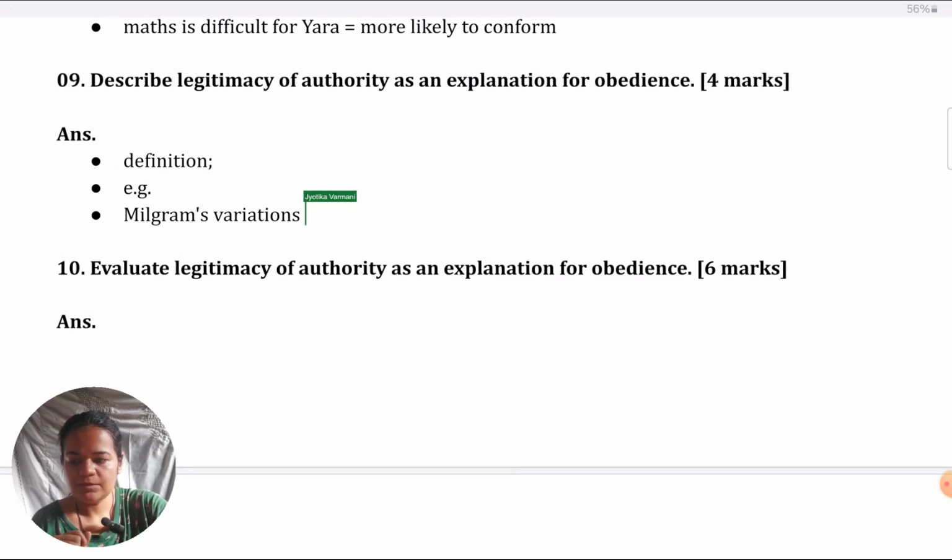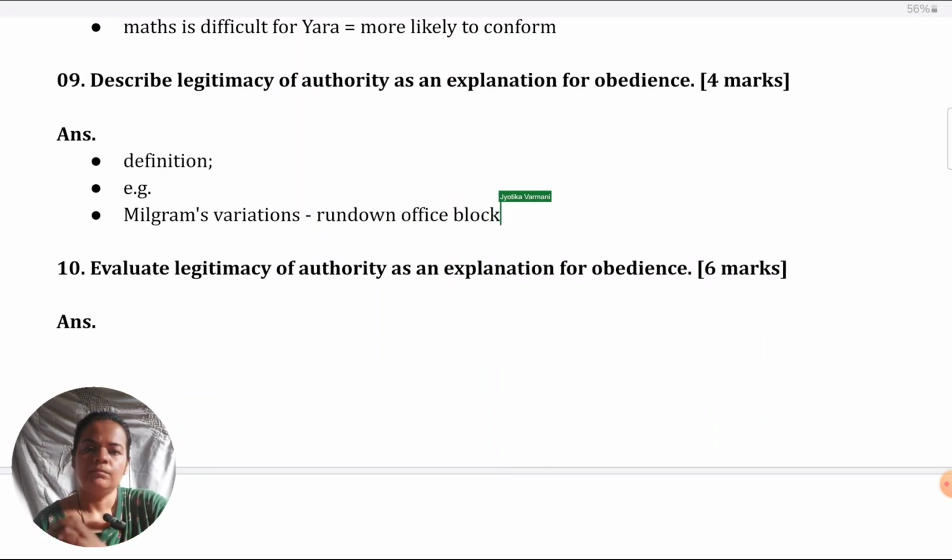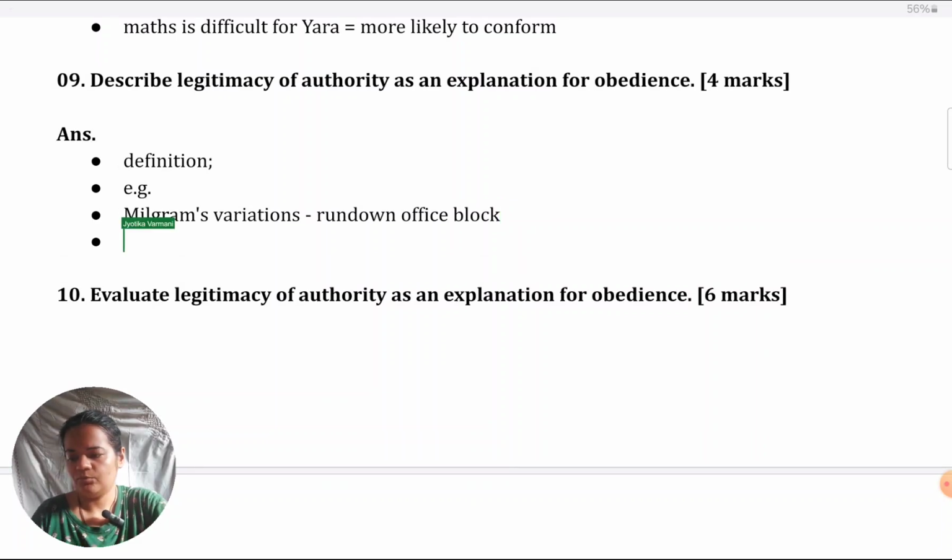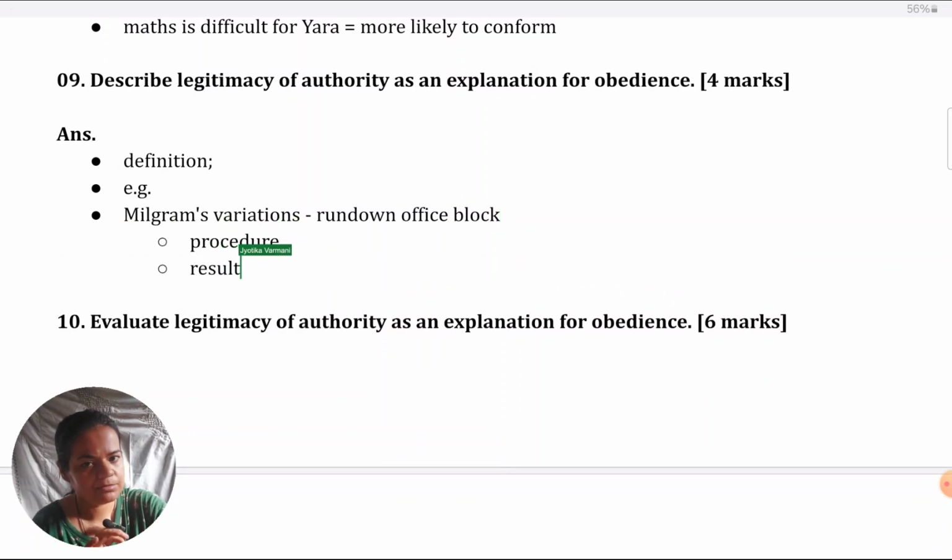Here, the variation which is most relevant for legitimacy of authority is the run-down office block experiment. So you can explain it in 2 lines. One line can be about the procedure and one line can be about the result or what was found. So that will cover 4 unique points.